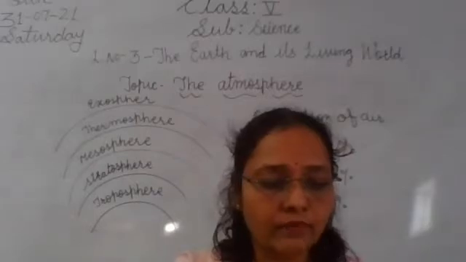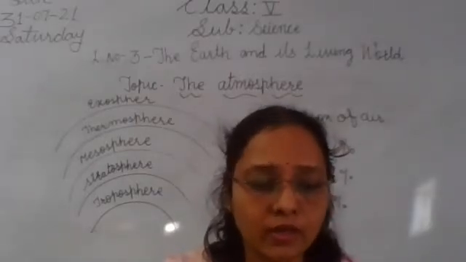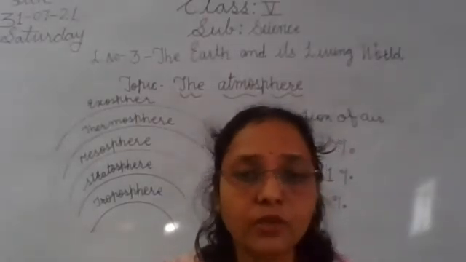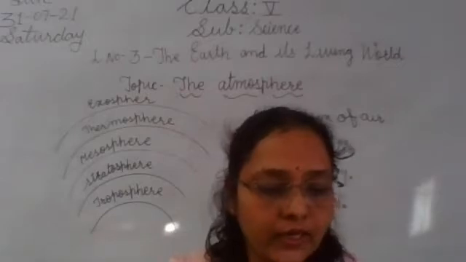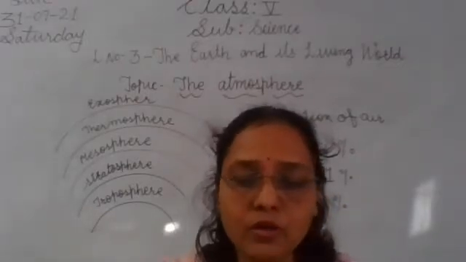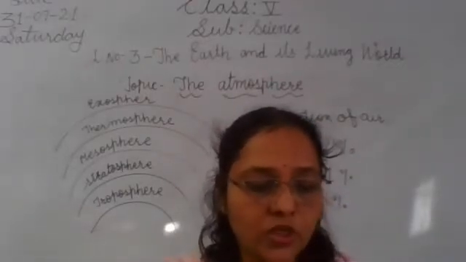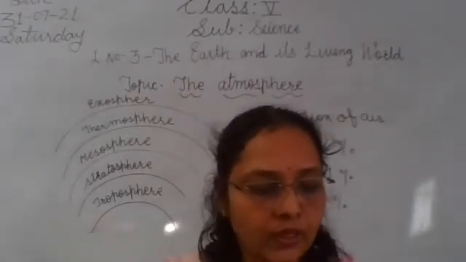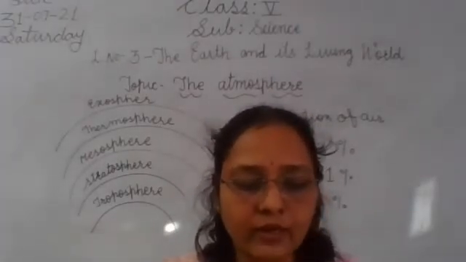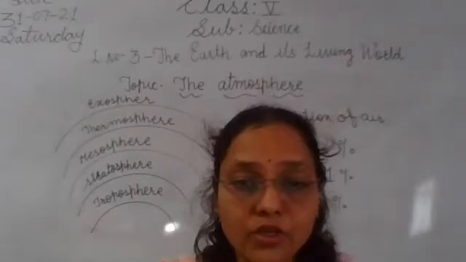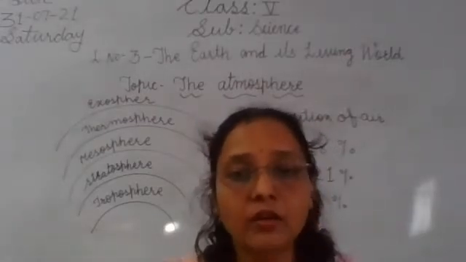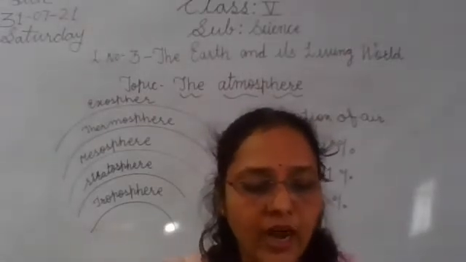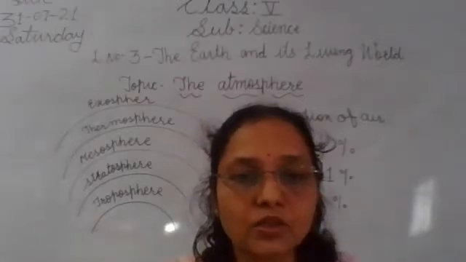Understood? Then almost all the water vapor in the atmosphere is contained in the troposphere. That's why all weather related phenomena such as formation of clouds, rain, fog, wind and storms take place in the troposphere.